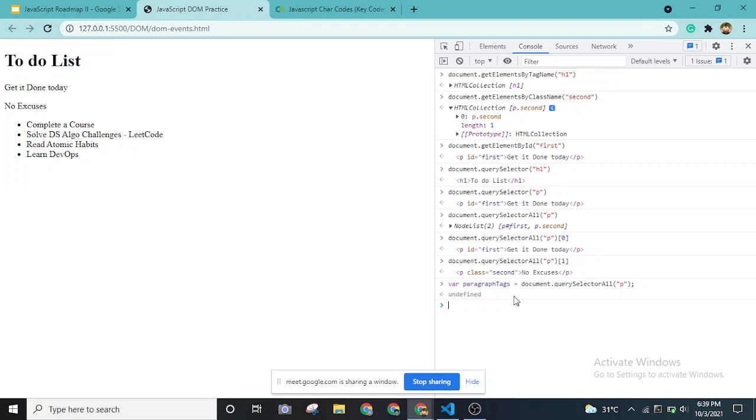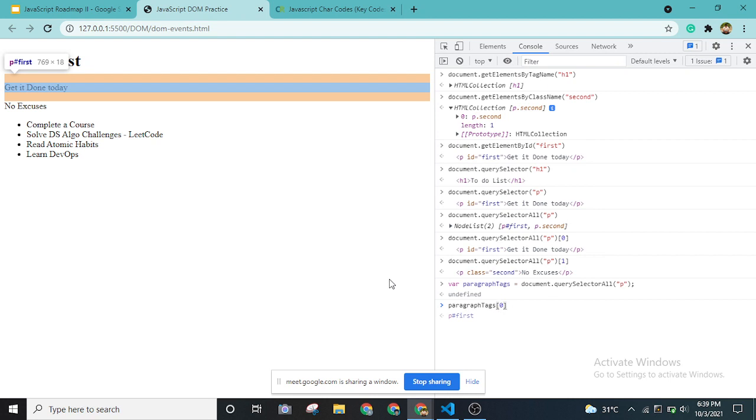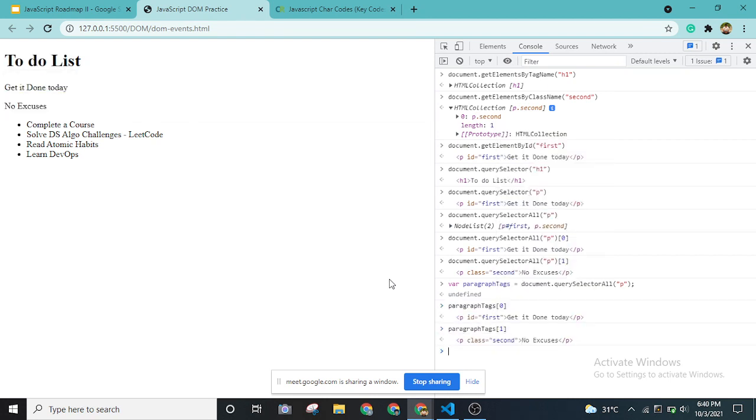The benefit is, whenever you are using these concepts inside a JavaScript file or in your project, it is very easy to use paragraphTags directly, and what we did before, we can do directly over here as well. This is more readable. We can use indexing like this and get the tags. This is how we access the HTML code snippets that we have using DOM selectors.